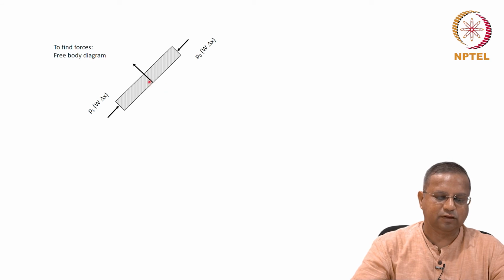And then of course, there is a normal force here, N. There is of course a gravitational force here, which is rho times V, where rho is the density times the volume of this, times the acceleration due to gravity. And of course, this is at an angle of beta to the vertical. So, these are the various forces that are acting.